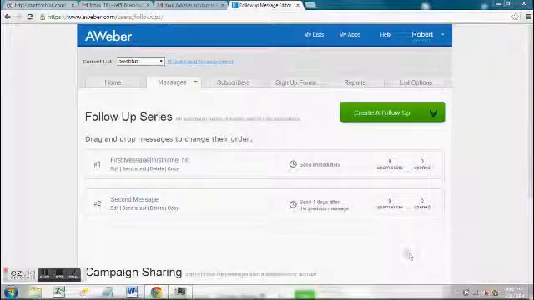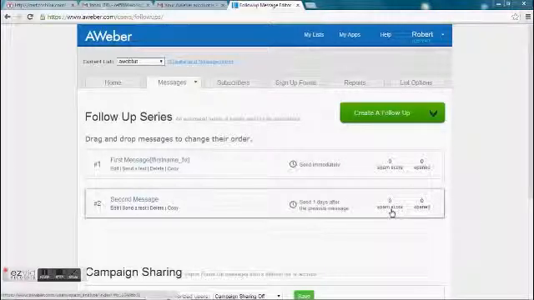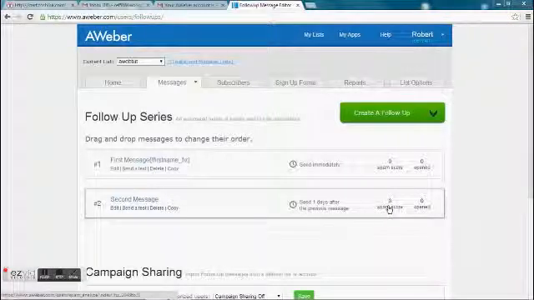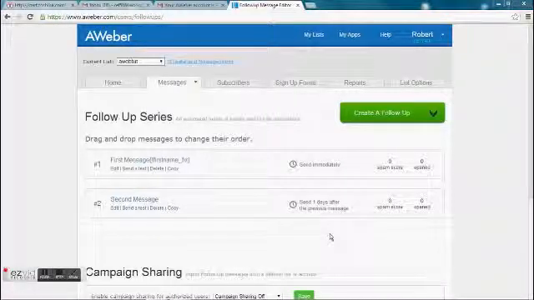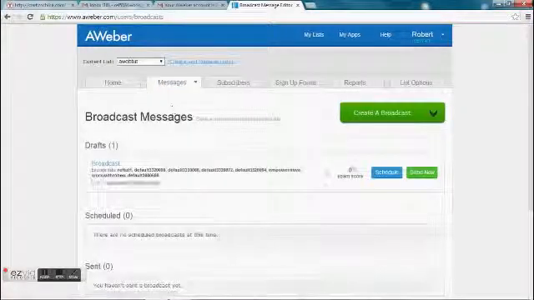You'll see this here, spam score. This will let you know how well your heading looks, whether your heading looks okay or not. And you want to have this as close to 0 as possible. If you want to see what to fix, you can just click on it and Aweber will tell you what to fix. Okay, so the next kind of message, and that'll apply for the broadcast messages too. For the next message, see, there's that spam score again.